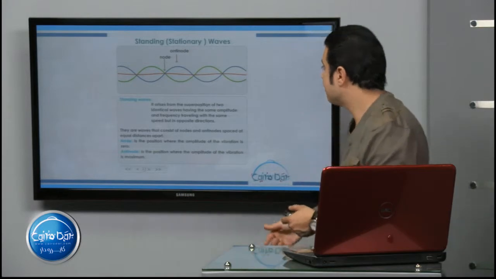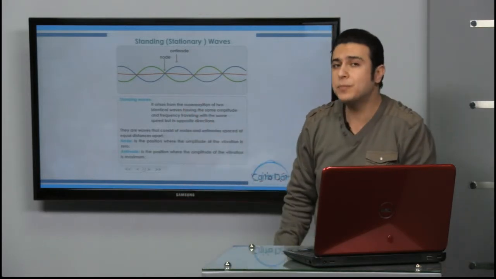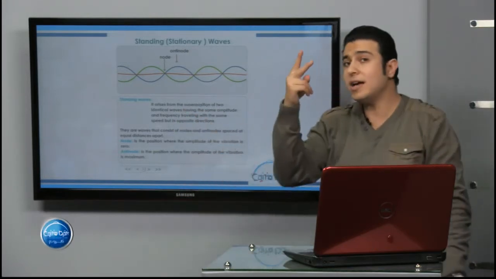Standing waves happen due to the superposition of two identical waves.